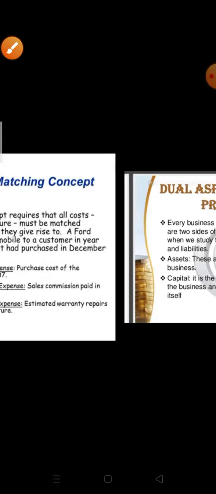When some expenses like insurance premium are paid partly for the next year also, the part relating to next year will be shown as expense only next year, not this year. The cost of goods remaining unsold at the end of the year, together with the expenses incurred on it, must be carried forward to the next year. So these points should be considered during this concept.